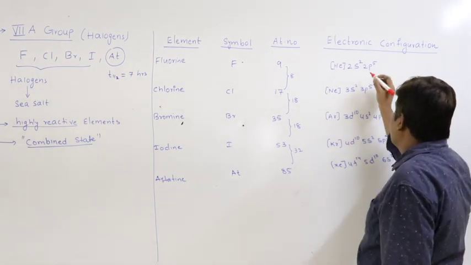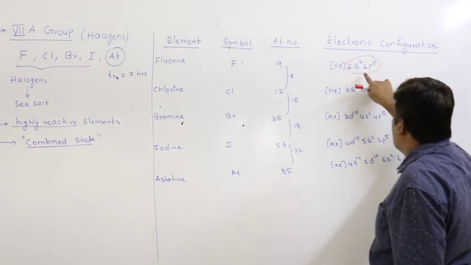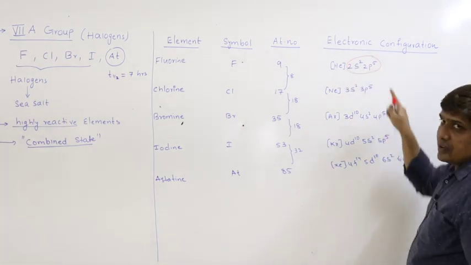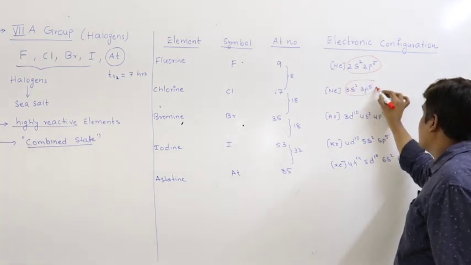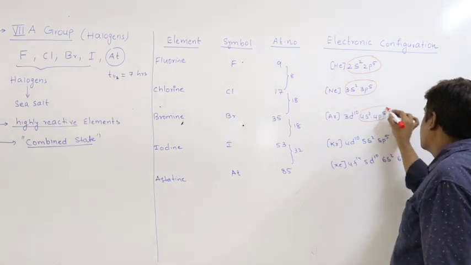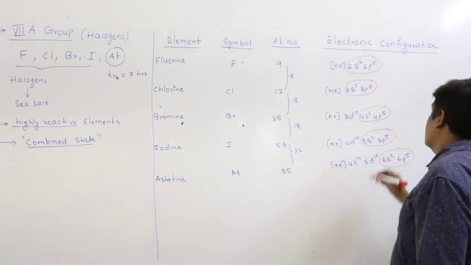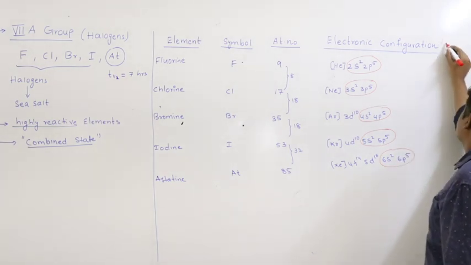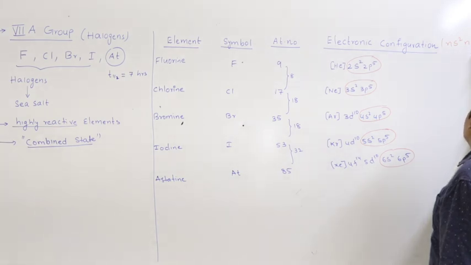As you can see, the outer electronic configuration is 5 plus 2, 7 electrons: 2s2, 2p5, 3s2, 3p5, 4s2, 4p5, 5s2, 5p5, 6s2, 6p5. So the general outer electronic configuration is ns2, np5.